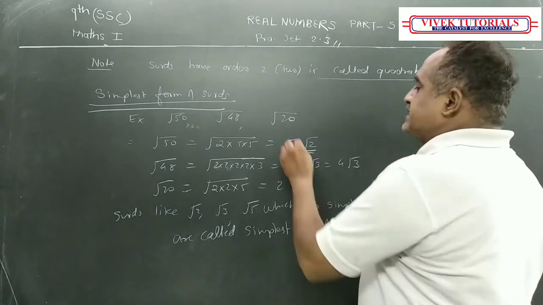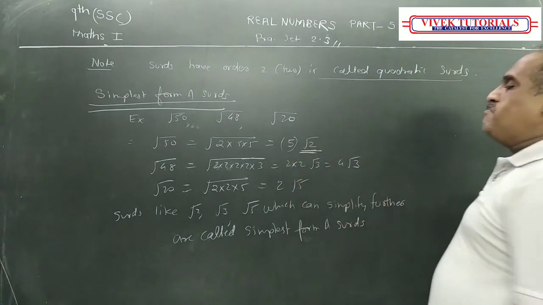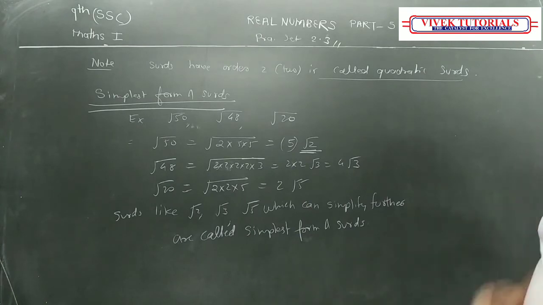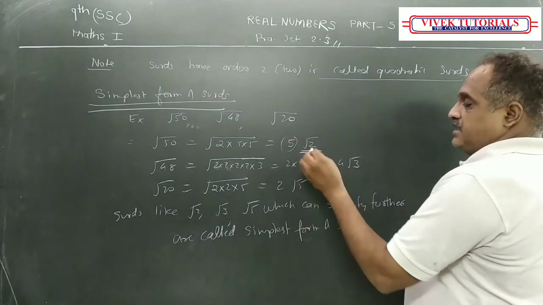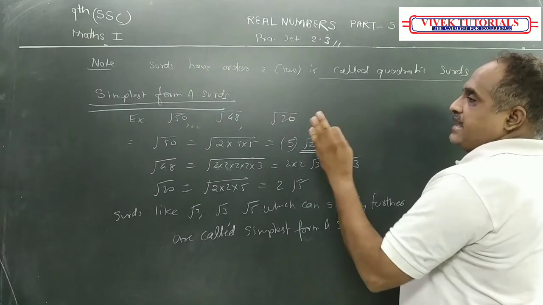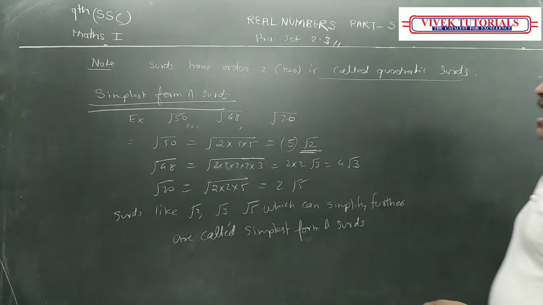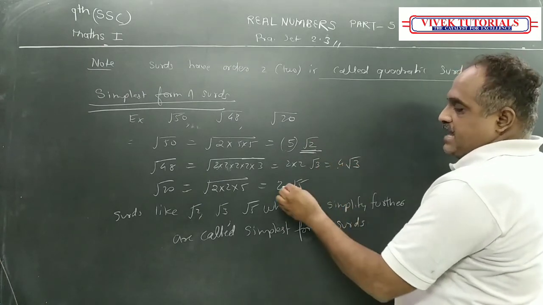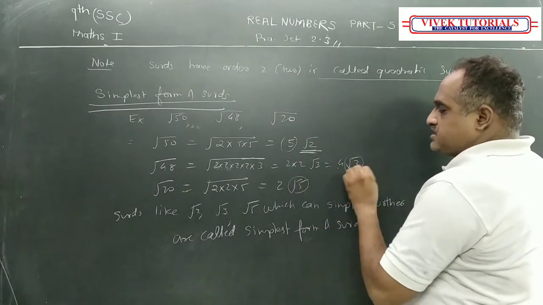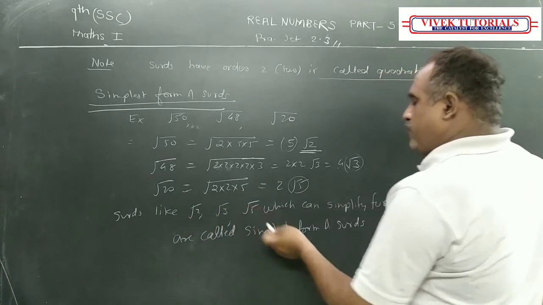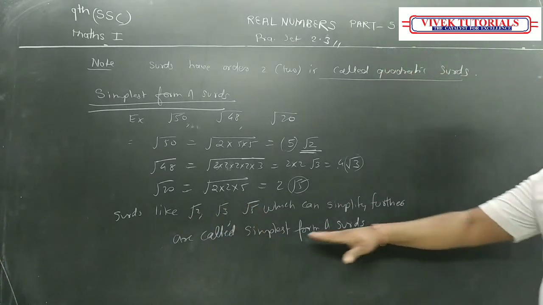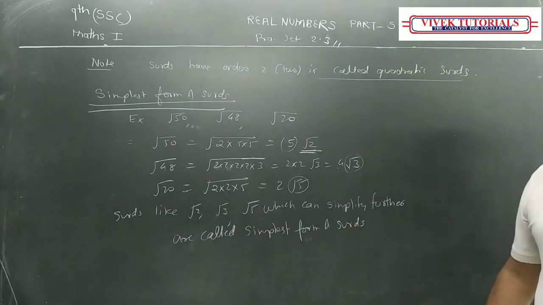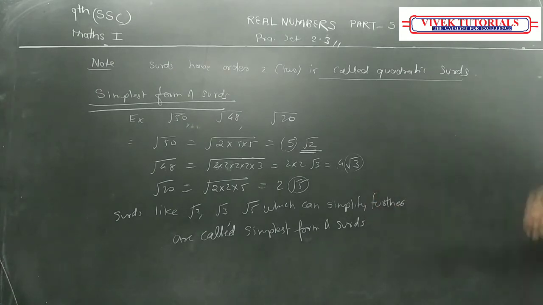So when a number and a surd are both there, it is called a mixed surd. We'll explain mixed surd and simple surd again. So 5 root 2 is there, 4 root 3 is there. So root 2, root 3, root 5, which cannot be simplified further, are called the simplest form of surd. Please copy it down properly, and we'll do some questions from the practice set.